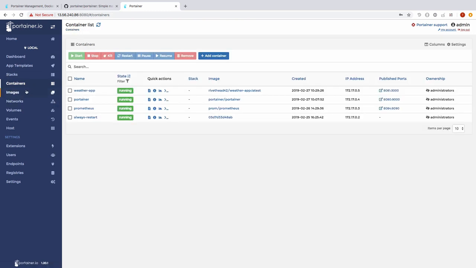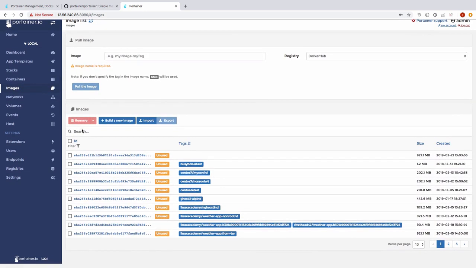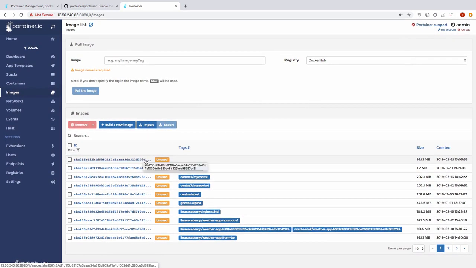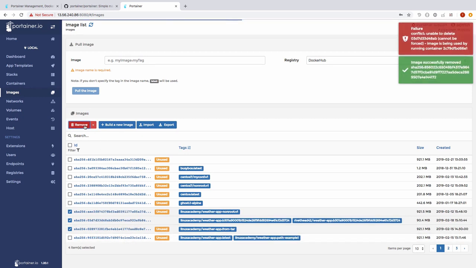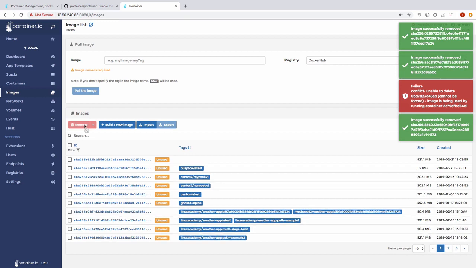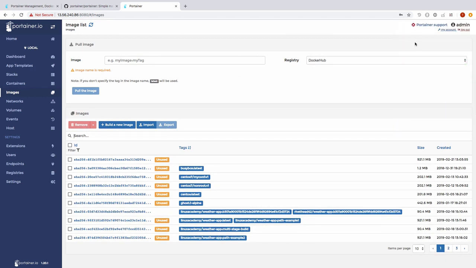Next, I can go and manage images. Over the duration of this course, I have a lot of images that have built up, and I need to go and remove them. All right. I don't need this one here or this one as well as these. And just come over here and click remove. Well, it looks like I tried to remove an image that was in use, and that's good because we do get an error message. And I'm going to go and delete some more.